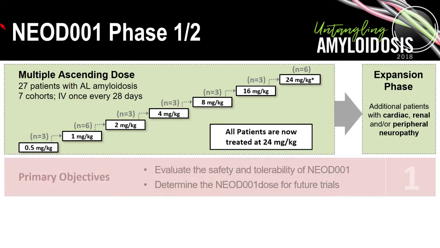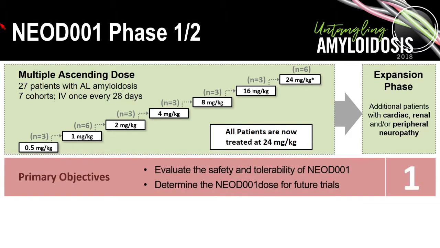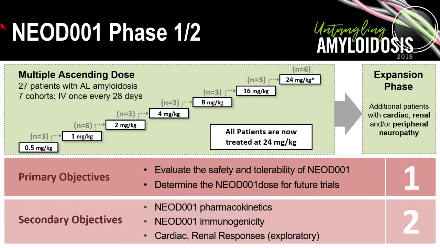So the idea here was first, obviously, to evaluate the safety and tolerability of the drug, to determine the MTD or the dose used for future trials, but importantly, some of the other type of work like pharmacokinetics, immunogenicity, and then some exploratory work looking at whether there is any evidence of organ responses, since what we're targeting is the protein and not the plasma cell clone.